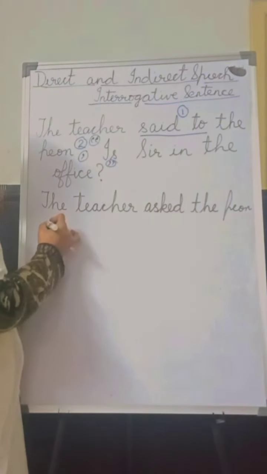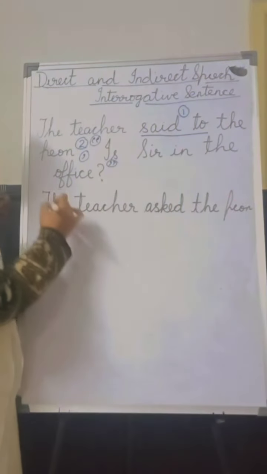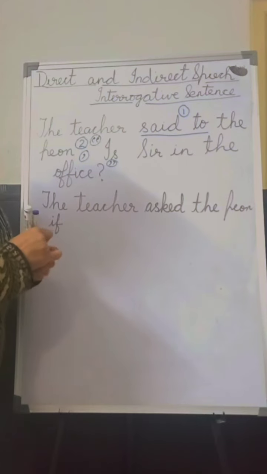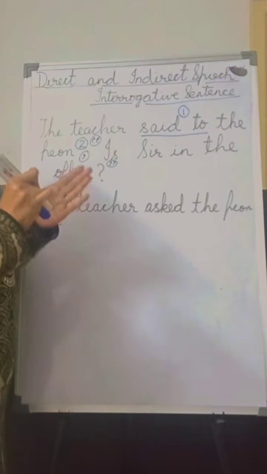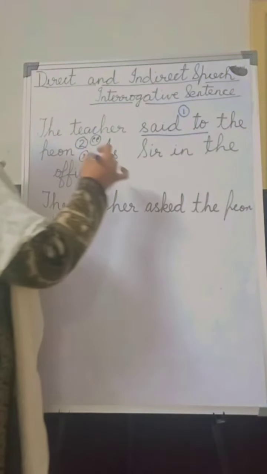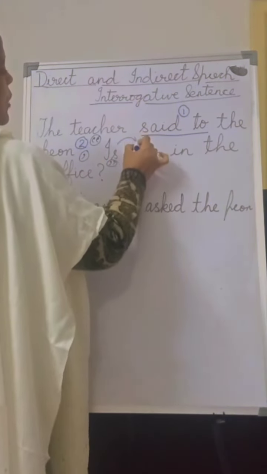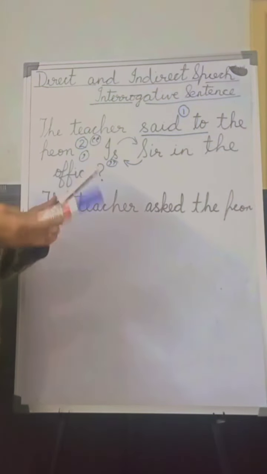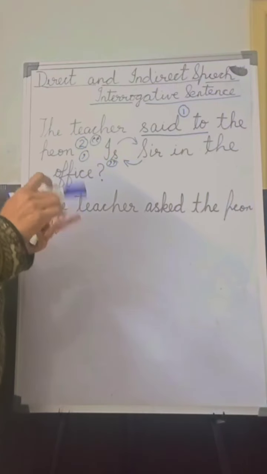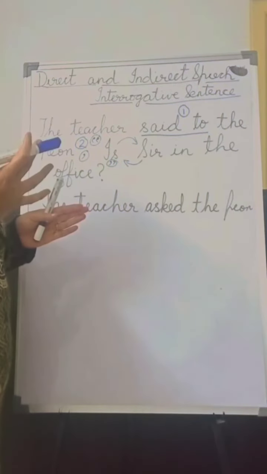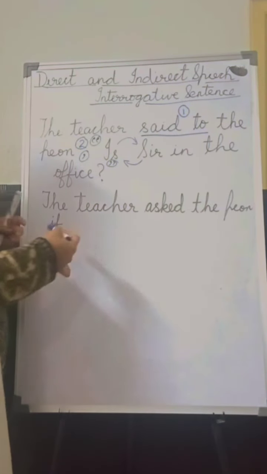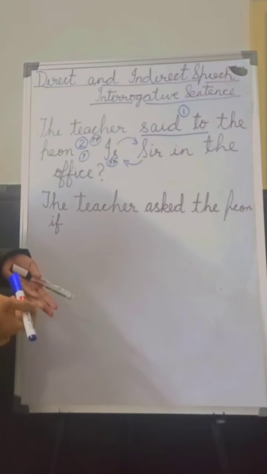The teacher asked the PN if. Now what was the third rule? The third rule was to change the interrogative sentence to a simple sentence, by changing the position of the auxiliary verb and the noun or pronoun. The noun or pronoun comes first and the auxiliary verb goes after that. So it becomes a simple sentence. If we use the auxiliary verb first, it will again become interrogative, which is wrong.